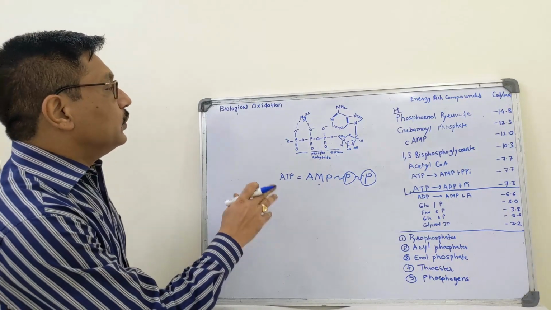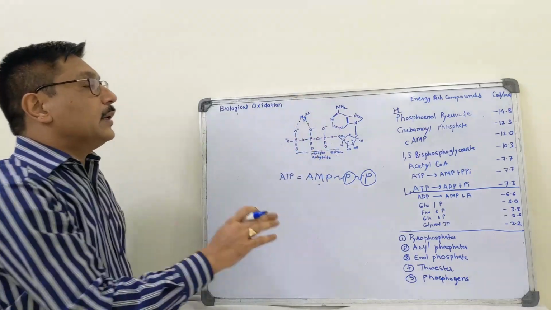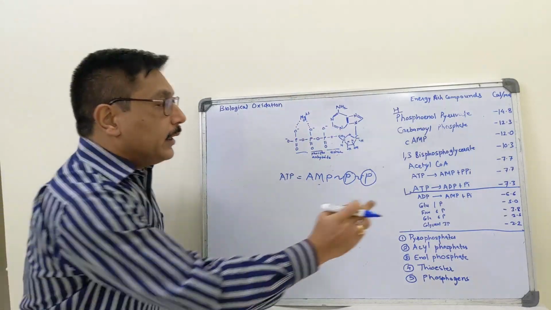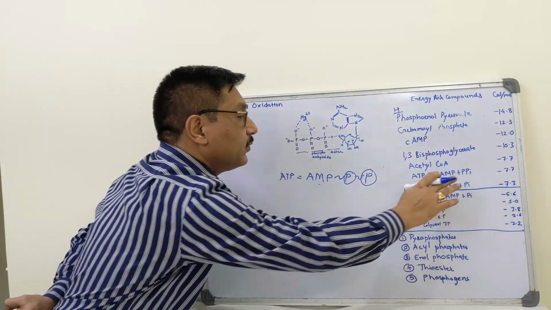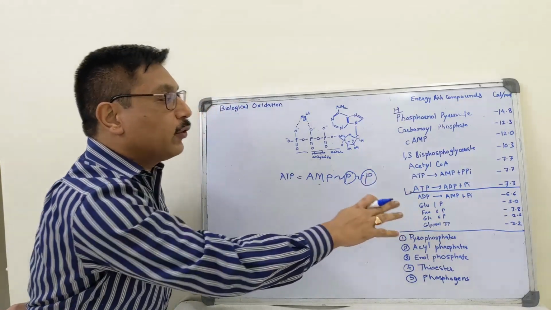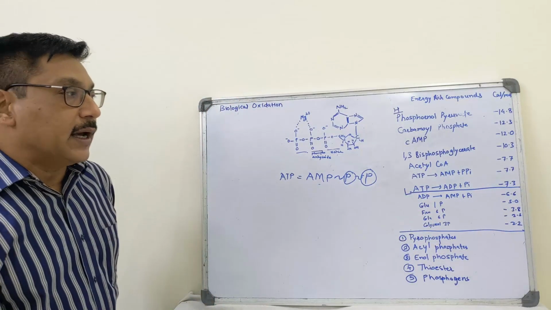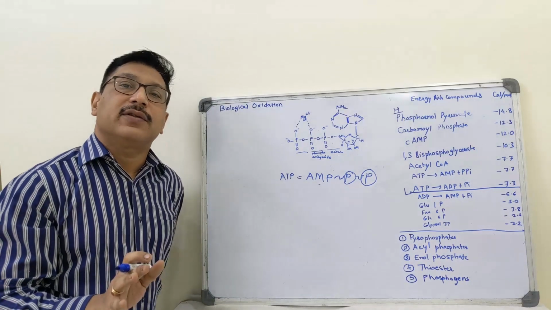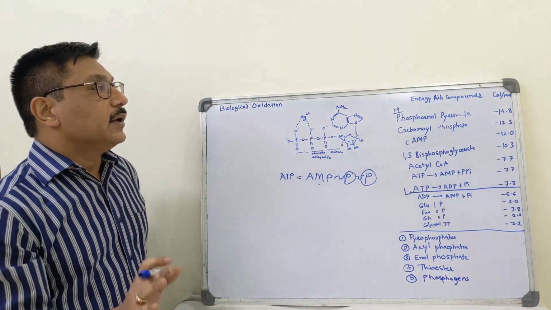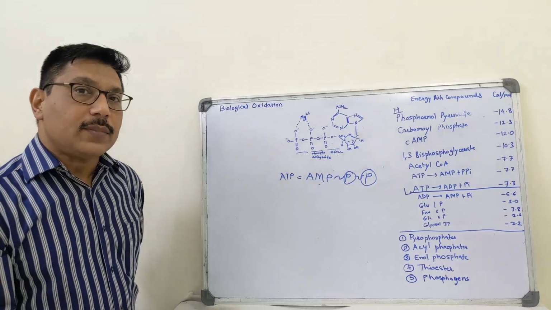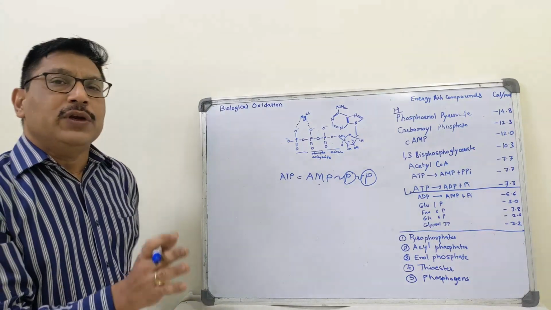Now coming to the structure of ATP. ATP has a unique role. ATP on hydrolysis gives ADP plus Pi. Energy liberated is minus 7.3 calories per mole. It has a unique position.